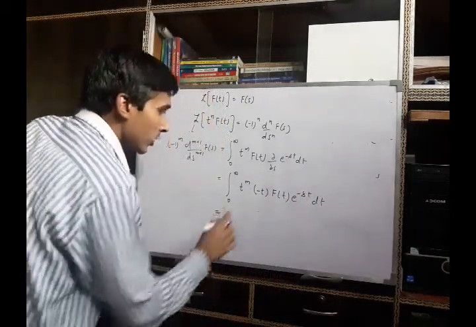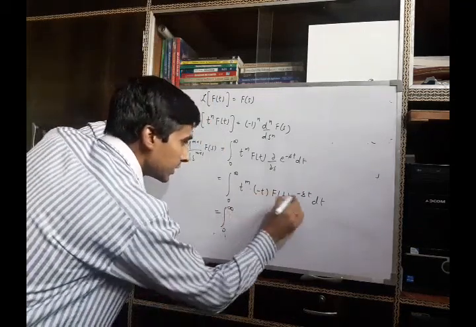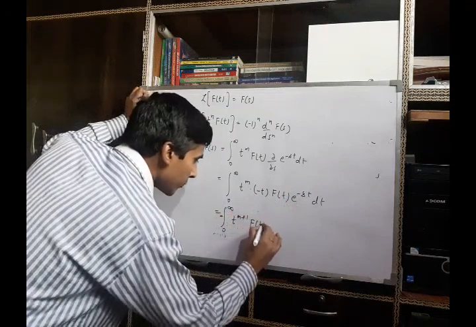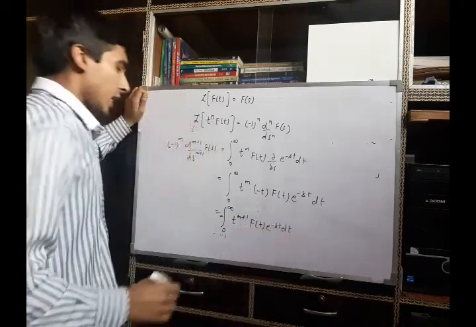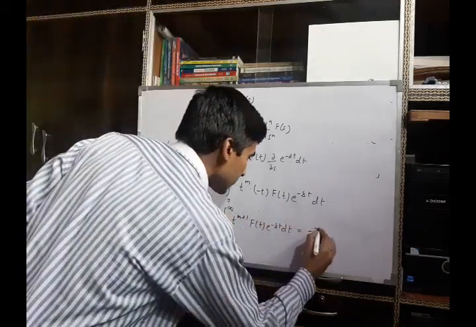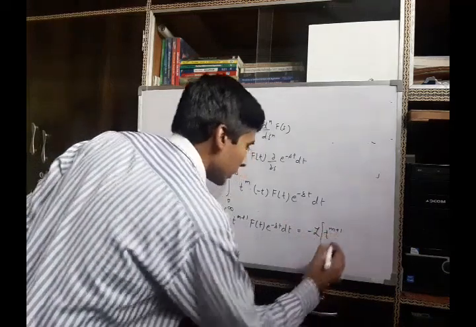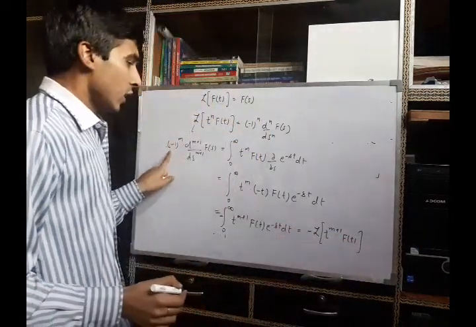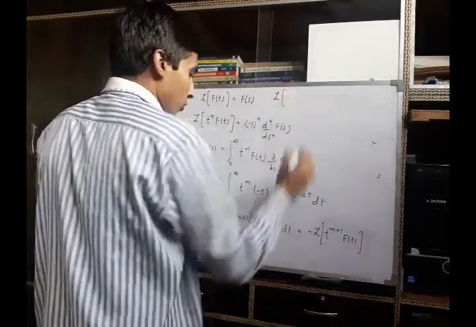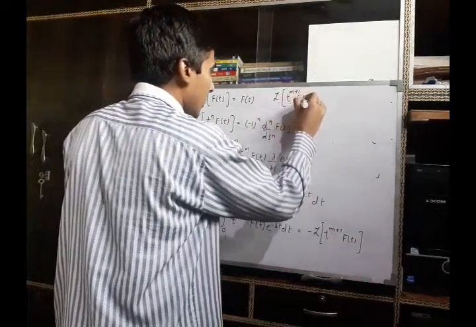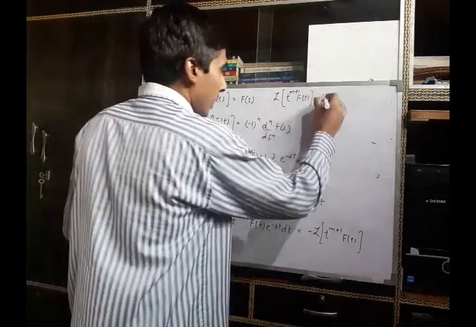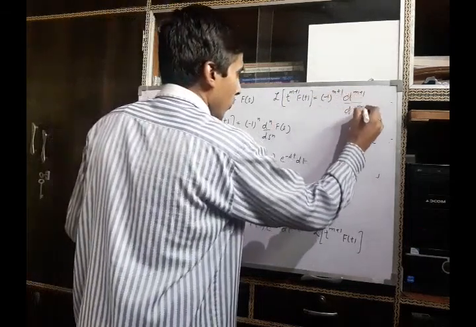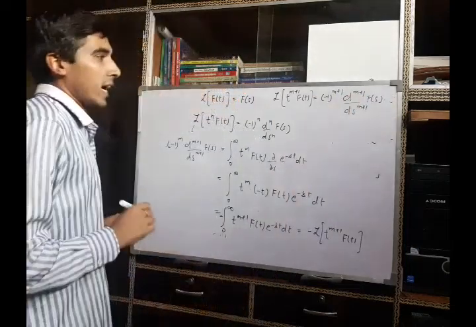Now from this you can say the integral from 0 to infinity of minus t^(m+1) f(t) e^(-st) dt, and by definition of Laplace transform this is minus the Laplace transform of t^(m+1) f(t). Taking this minus sign to the left hand side, we can rewrite it as the Laplace transform of t^(m+1) f(t), which is (-1)^(m+1) times the (m+1)th derivative of F(s) with respect to s.